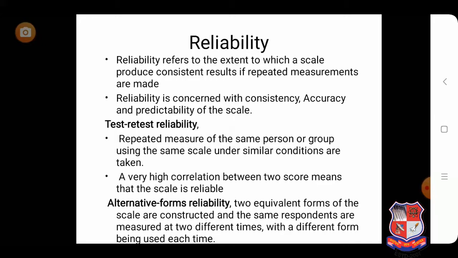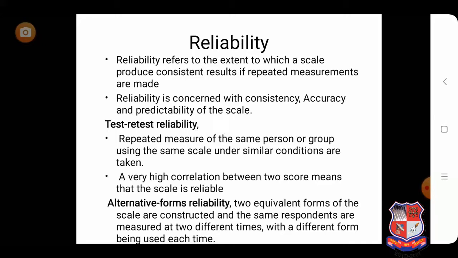For one time, I have taken responses using questionnaire 1. For a second time, I will take responses using questionnaire 2, and I will check the correlation between the responses I am getting from questionnaire 1 and the responses from questionnaire 2.